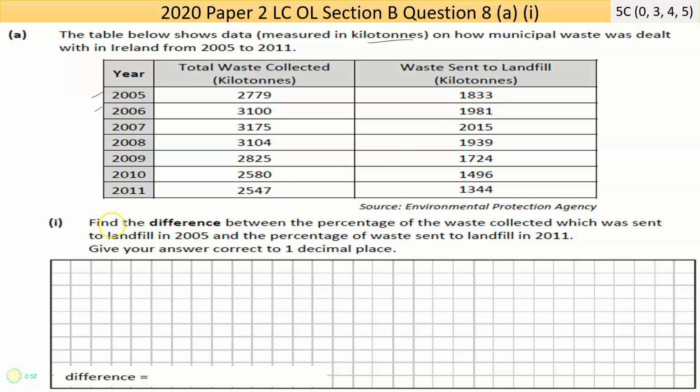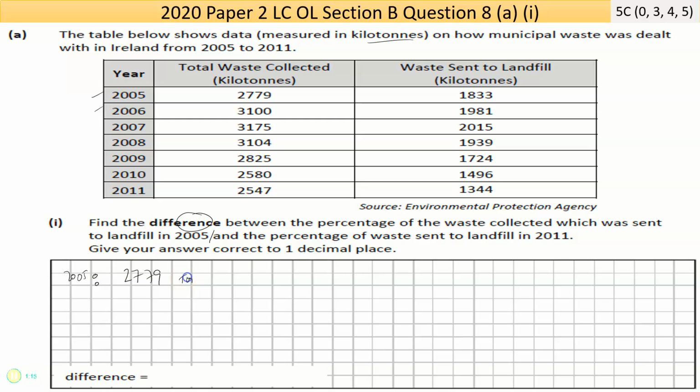Then part one says find the difference between the percentage of the waste collected which was sent to landfill in 2005 and 2011. So the difference is subtraction. Straight away, these two figures here are from 2005, so let's write them down.